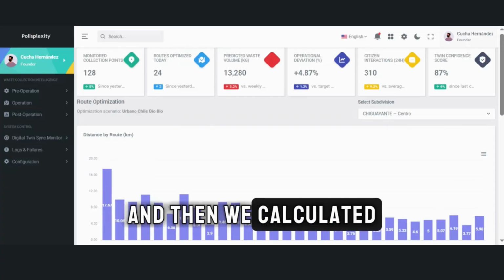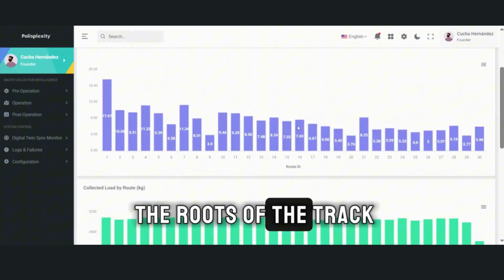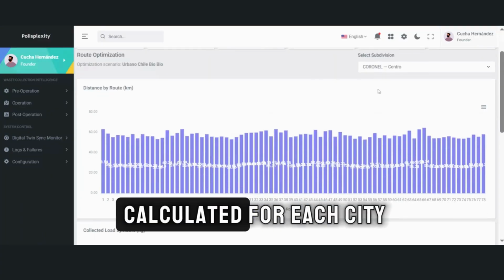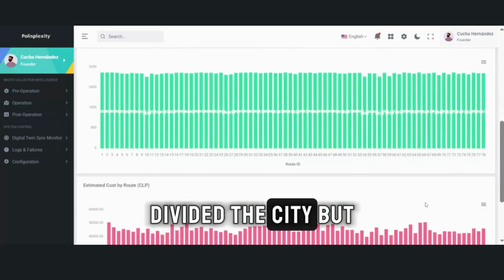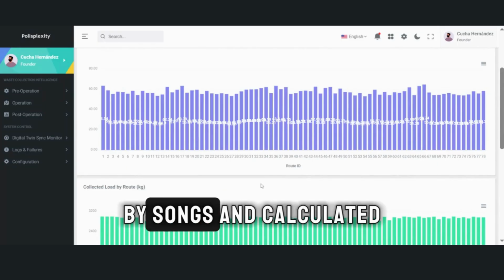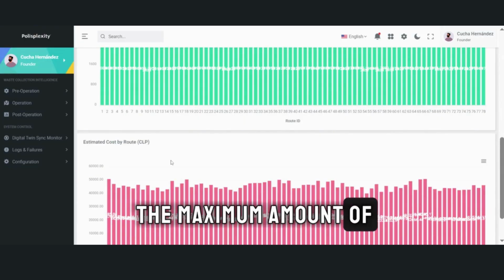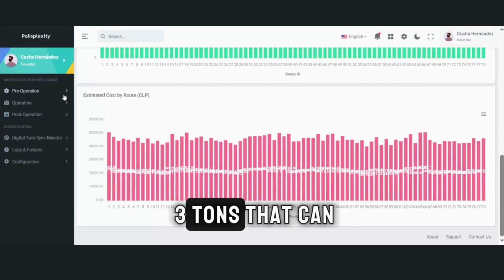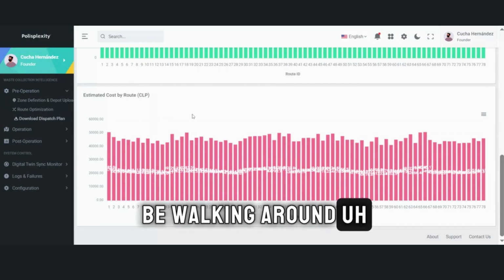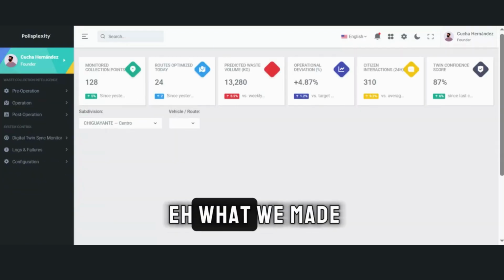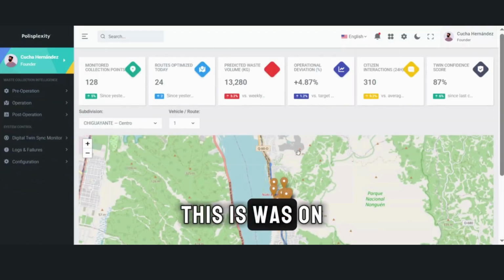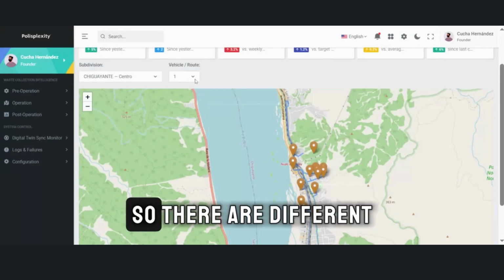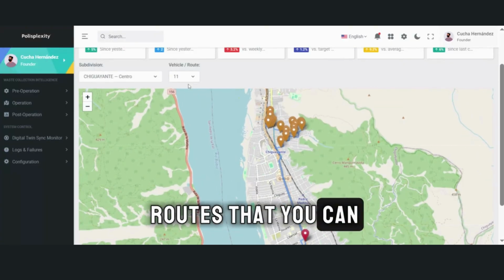And then we calculated the routes of the trash trucks, and these routes are calculated for each city, dividing the city by zones, and calculating the maximum amount of trash with trucks of 3 tons that can be moving around in the city. Then what we made is the important part. This was done with supercomputing. These are the maps of the trash pickups. So there are different routes that you can follow.